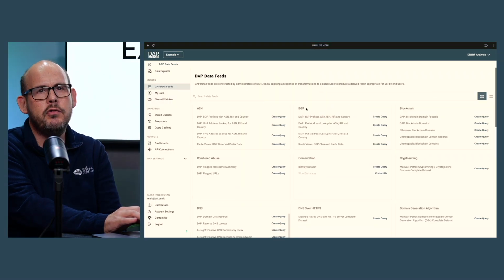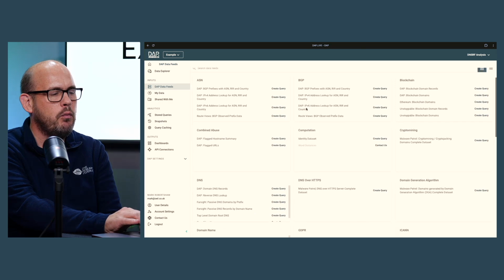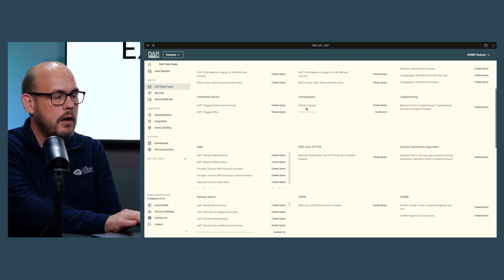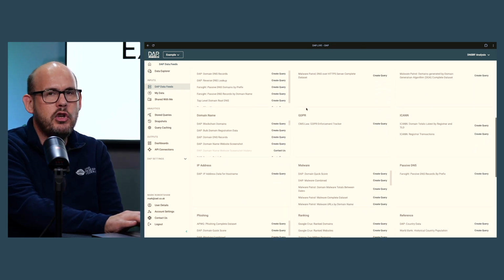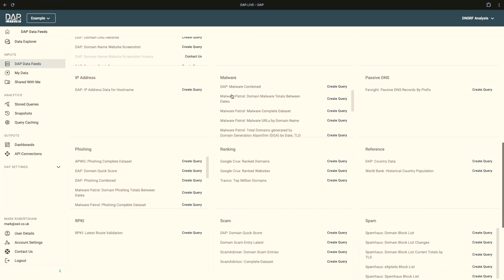The DAP.LIVE platform contains a very large number of data sources, in fact over 100 data sources in different categories. And you can see as I scroll down the page here, we have a wide range of categories of data. For the purpose of the Signal Exchange, we're mostly interested in data we have about abuse. So for that, we have different categories of abuse data. We have malware data, spam, scam, and phishing data, which are the four categories we're mostly looking at the moment, with other categories coming online all the time.